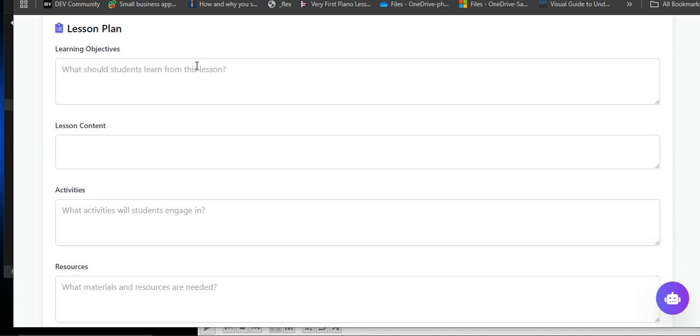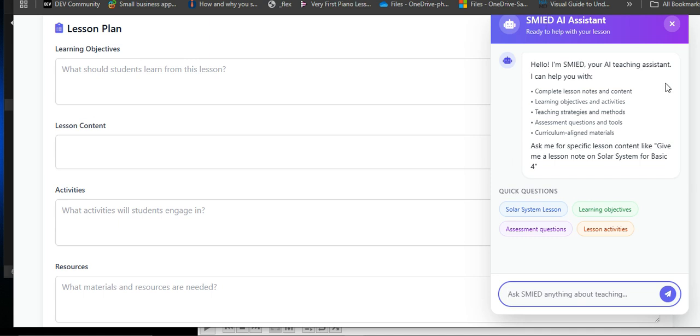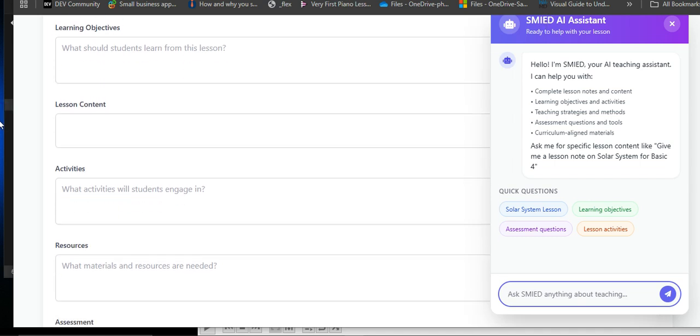Then of course, lesson plan. Now there is an inbuilt AI assistant here, which I call SMIED. SMIED, that's the name of this application. I did this my chatbot also, right? As you can see, SMIED AI assistant ready to help you. So let's say we need a lesson note on figure of speech. So let's say figure of speech, basic 4.